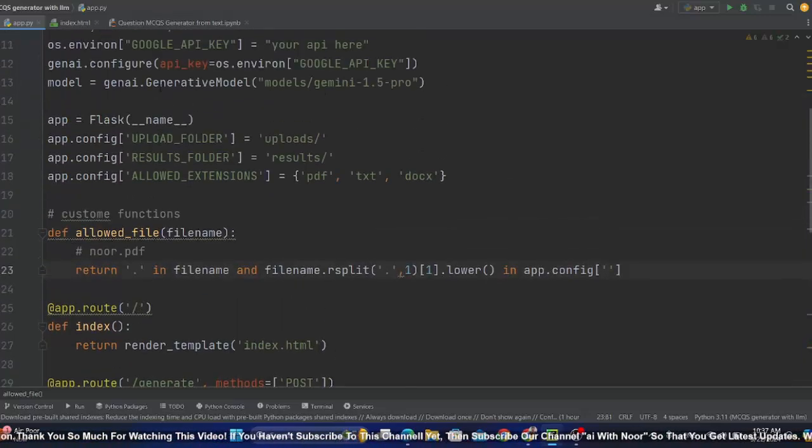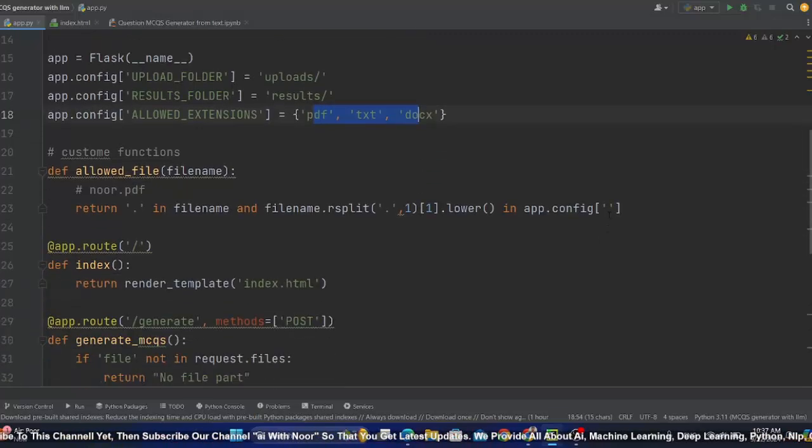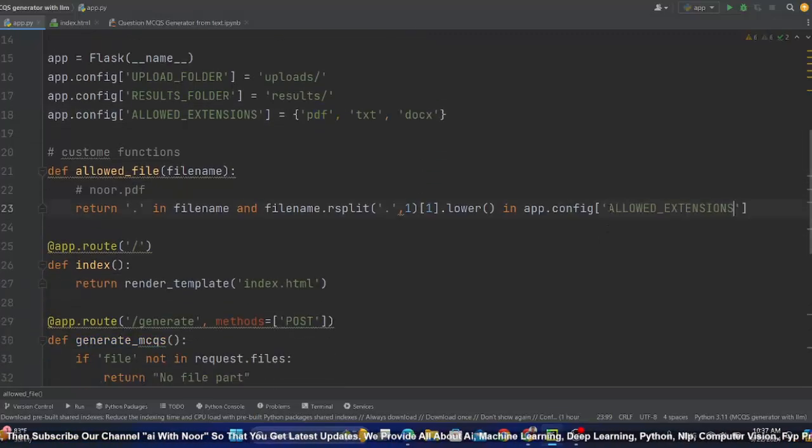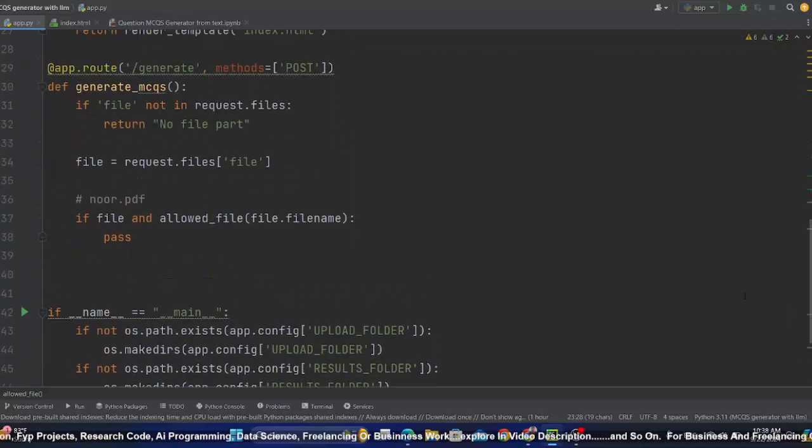So I'll copy this allowed extension because I have defined all the extensions, PDF, TXT. Okay, a bit tricky, but hope you understand how we split the PDF name into two parts. And then finally this will return the extension. So this will check the extension.